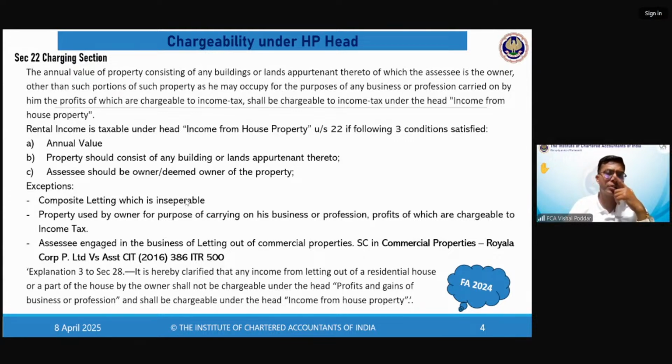Good question, Srihari. Srihari is asking whether there is any criteria that the property should be situated in India or not. See, for this, you have to first go to another chapter, which is the residential status. In that chapter, you first decide whether that income is taxable in India or not, because we are computing the income tax as per India's income tax law. Now, if your property is situated outside, then you have to check Section 5 of the Income Tax Act, which will help you decide whether you have to pay tax on this foreign property in India. If your answer is yes, as per Section 5, you have to pay the tax in India, then you fall under the Income Tax Act of India.